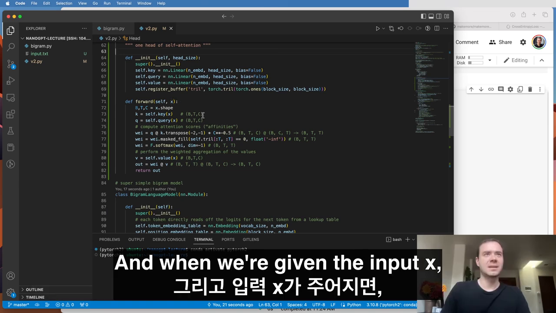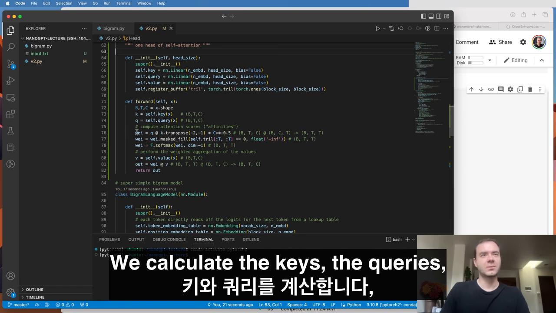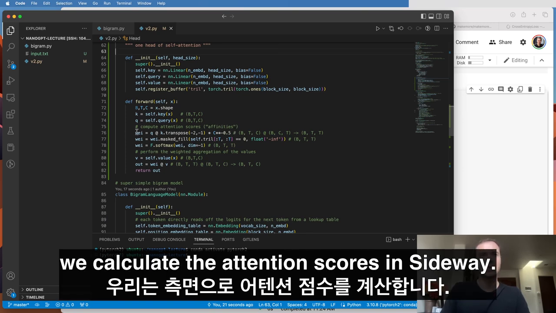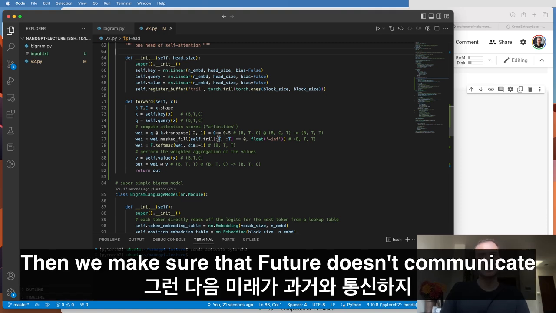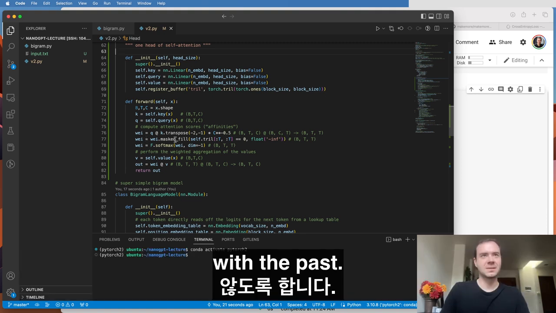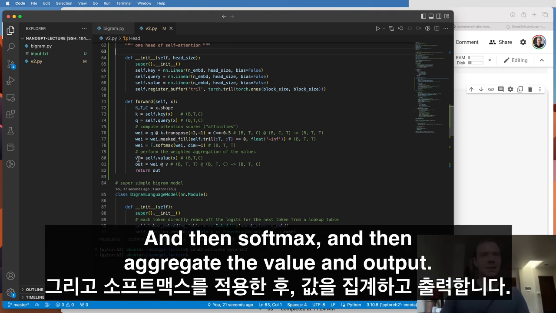And when we're given the input x, this should look very familiar now. We calculate the keys, the queries, we calculate the attention scores inside wei. We normalize it, so we're using scaled attention here. Then we make sure that the future doesn't communicate with the past, so this makes it a decoder block. And then softmax, and then aggregate the value and output.